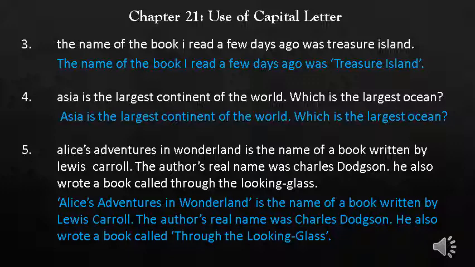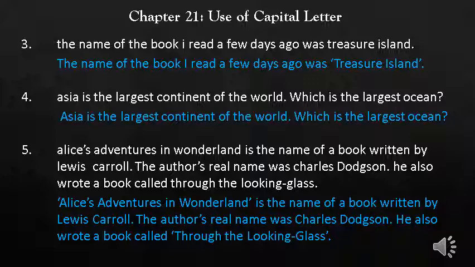Alice's Adventures in Wonderland is the name of a book written by Lewis Carroll. The author's real name was Charles Dodgson. He also wrote a book called Through the Looking Glass. Students, here we will write the name of the book in capital letters. It's your choice. You can use all capitals, large and small capitals, or a capital letter for beginning all words. Other than that, the name of the writer also starts with a capital letter.